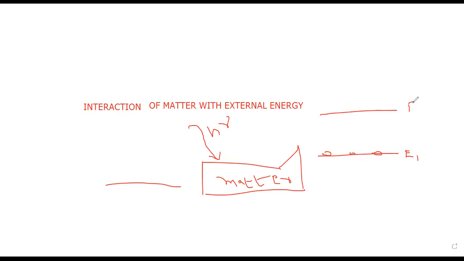Some atoms jump from ground level to excited level without emitting any radiation. This process is called absorption.